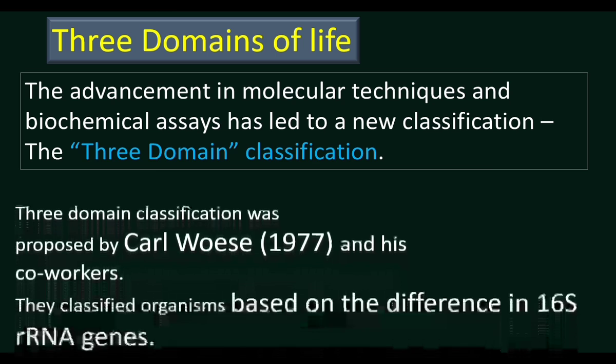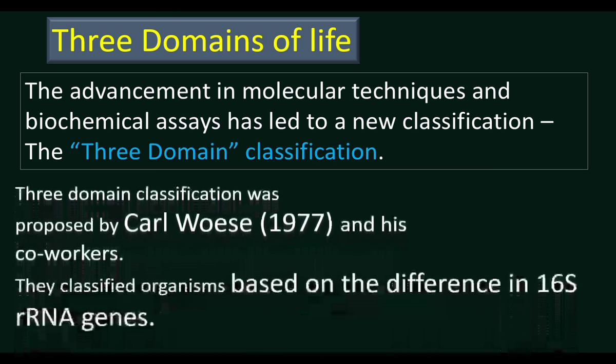3 domain classification was proposed by Carl Woese. He classified organisms based on the differences in 16S RNA genes. It is based on molecular analysis. Based on the differences between organisms in 16S RNA genes, the 3 domain classification was done.